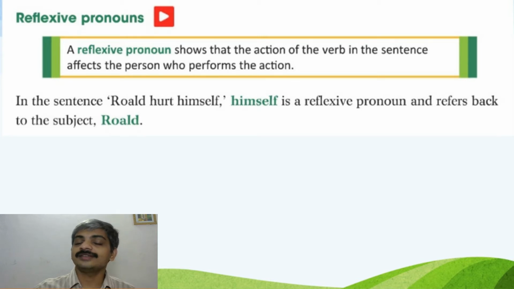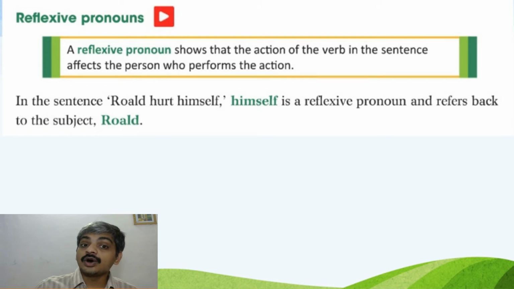I shall once again repeat the definition of reflexive pronouns. A reflexive pronoun shows that the action of the verb in the sentence affects the person who performs the action. After seeing the examples, it will be clear for you.